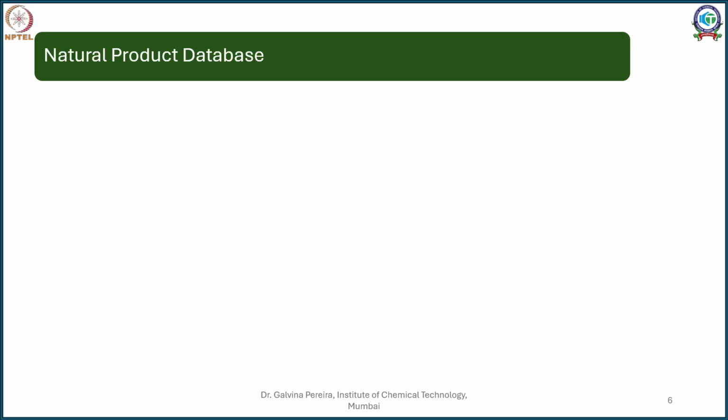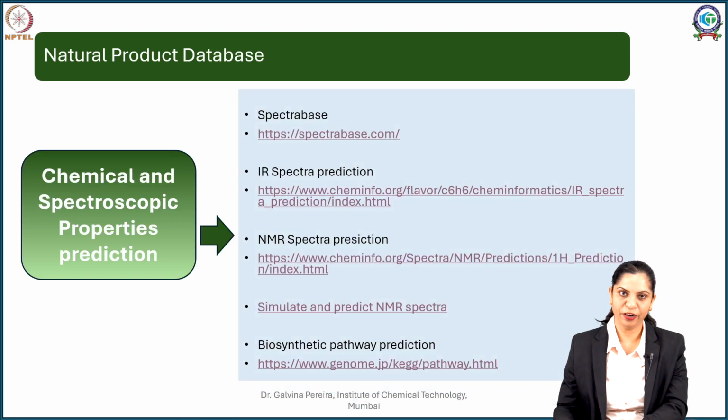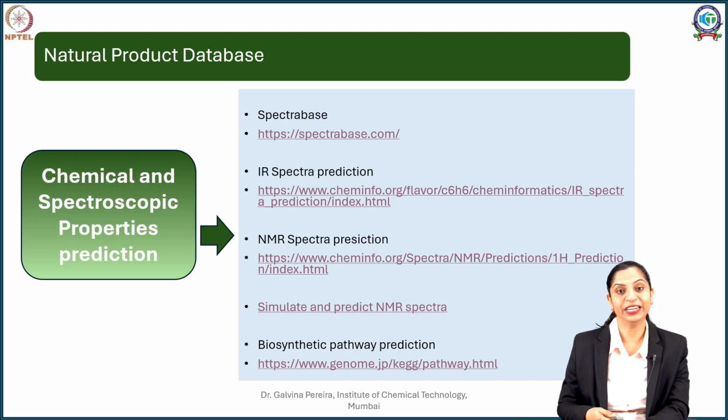A few databases that we are going to study today include SpectraBase, IR spectra prediction, NMR spectra prediction, and then biosynthetic pathway. Now biosynthetic pathway prediction is not clearly a prediction, but I brought it in just to tell you that it is also possible for me to put my metabolite in a particular pathway and trace back where it came from.